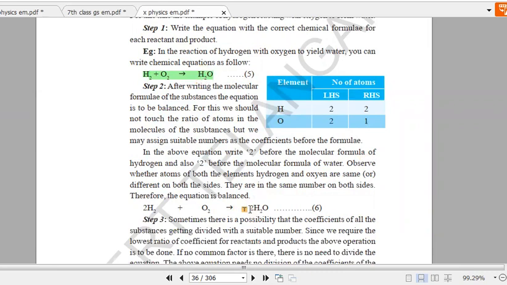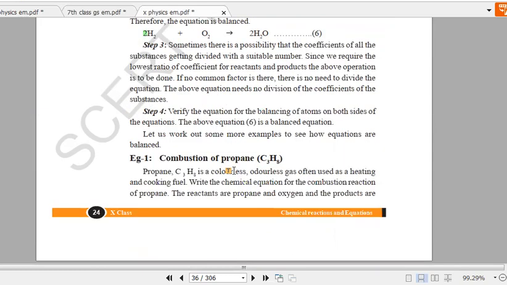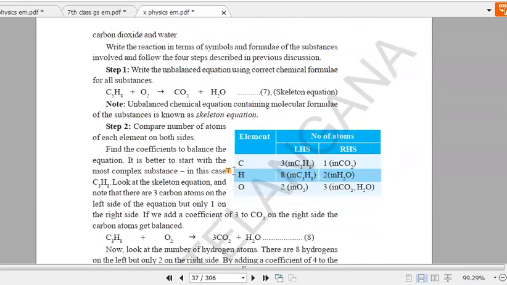If I write 2 here, now we can see that on the left side we have two hydrogens, sorry, 2 into 2 is 4 hydrogens on the right side, but the left has only 2. So now we have to add one more coefficient, 2, here. Next, here we have two oxygens, and here also we have two oxygens. Okay, so this is how we'll balance the equation. Here we can see that this is an unbalanced equation. For this unbalanced equation, they have given the name skeleton or skeletal. In some textbooks you'll find the name skeletal, and in some textbooks you'll find the name skeleton.